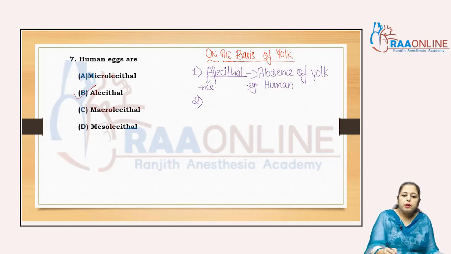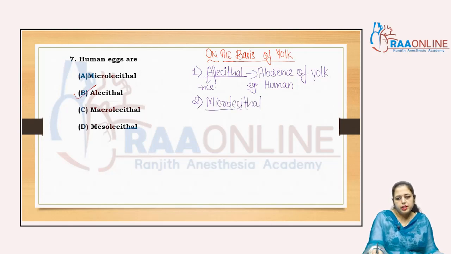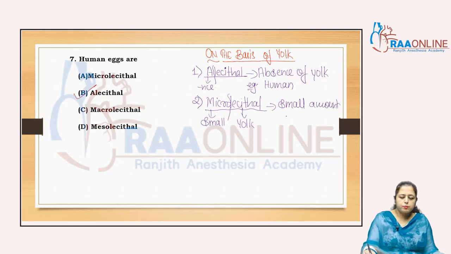Now come to microlecithal. What does it mean? Split that word. Micro, that is small, minute in quantity. Lecithal, that is yolk. So a small amount of yolk is present.